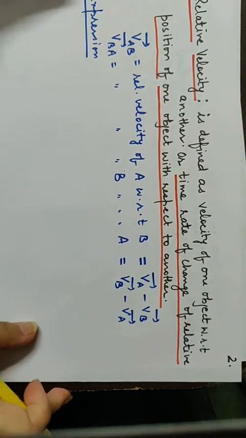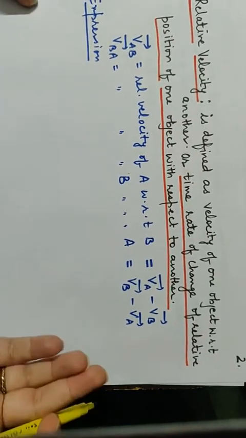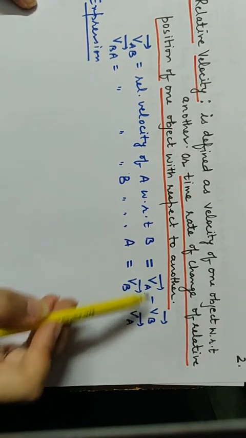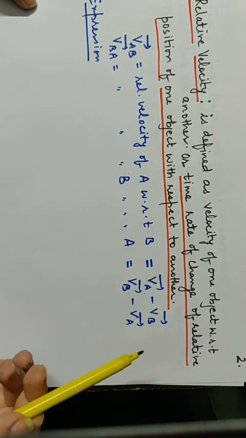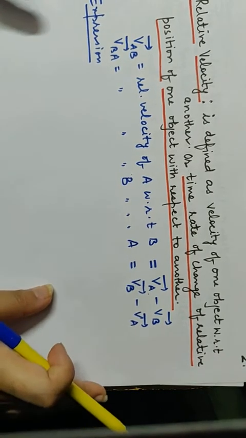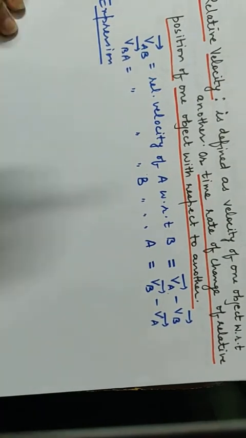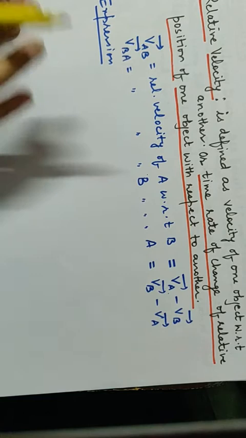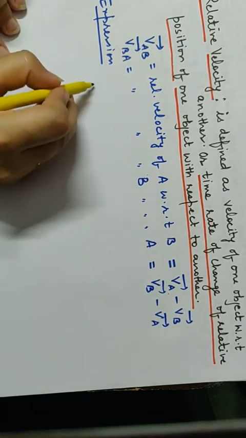Expression for relative velocity. Now again, relative velocity is a vector quantity. Relative velocity is the vector subtraction of two velocities, and its units are meter per second or kilometer per hour, whatever we might take. So finding out the expression for relative velocity will make it much easier in this case.